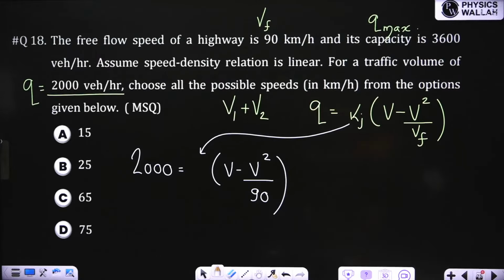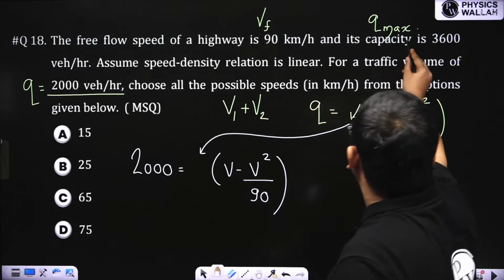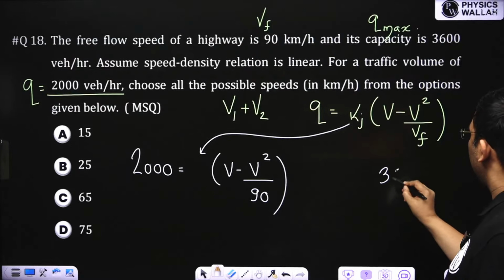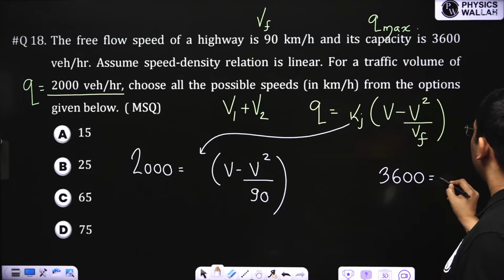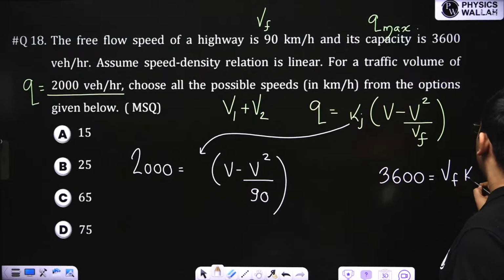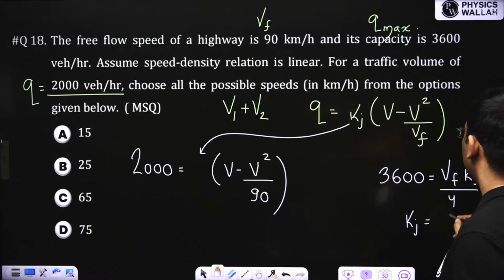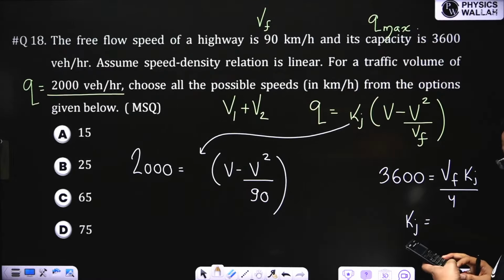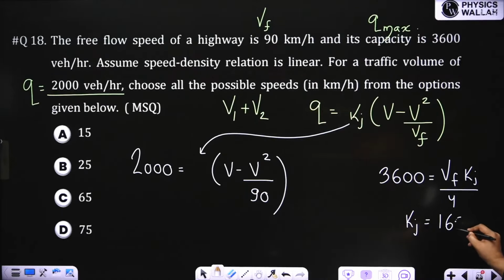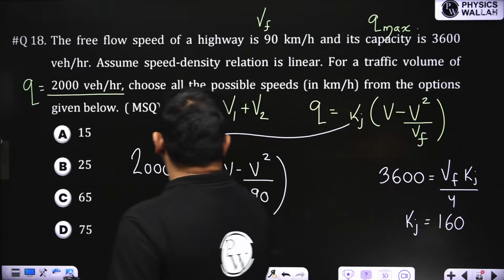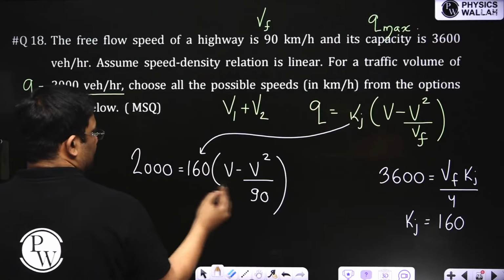See, first we have to use this. Qmax is given. Qmax is Vf into Kj by 4. So from here I can find out Kj. Kj is 4 into 3600 divided by Vf, which is 90. I am getting Kj as 160. Now I can form the quadratic.